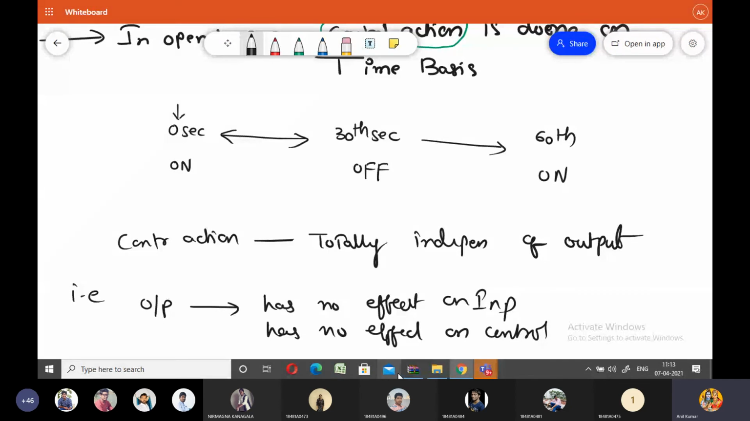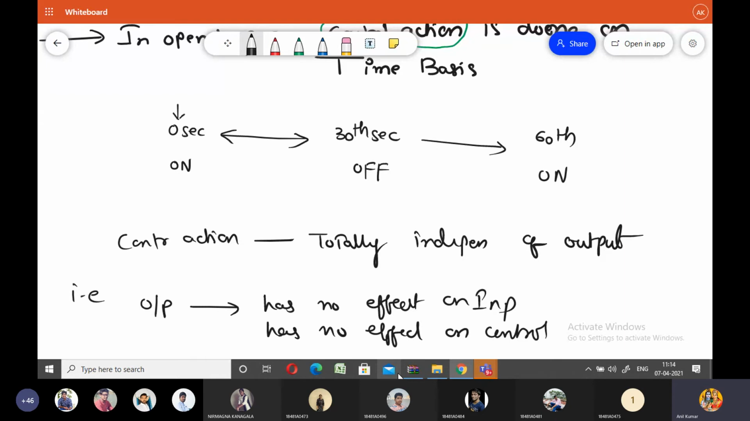Control systems that operate on the time basis are called open loop control systems. In open loop control systems, we are not at all measuring the output signal. We are not at all verifying the output signal, whether the output is equal to the desired output or not. So how does the control action take place in open loop control system? The control action is done on the basis of time.